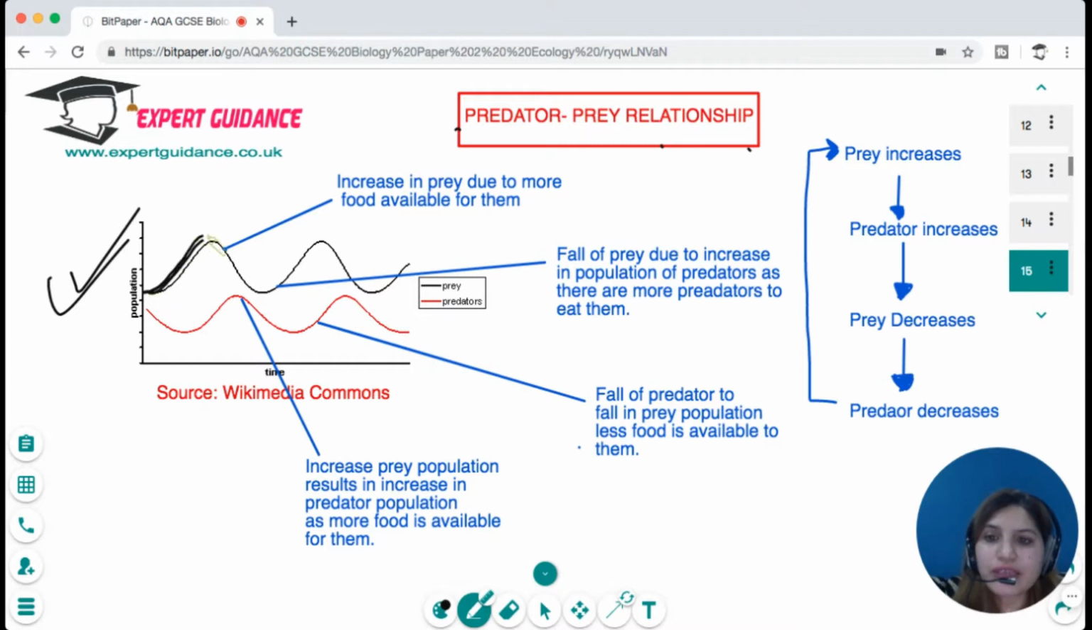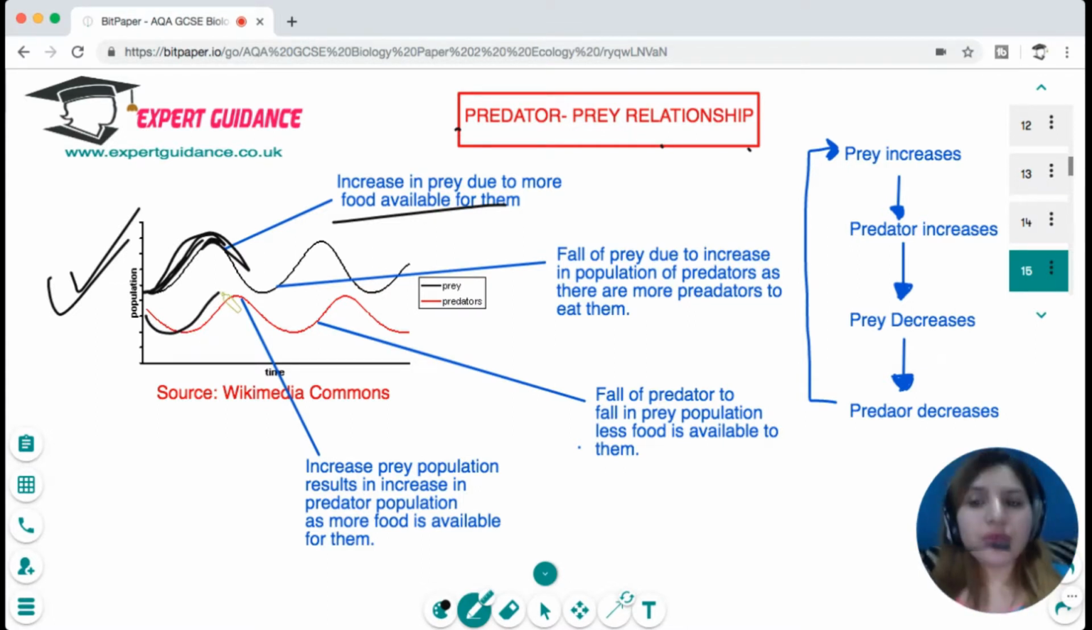Now, this is a very important graph you have, which is the predator-prey relationship. You can see in this graph, first of all, there's an increase in prey due to more food available for them. When there's an increase in prey, what will happen? The predators will also increase because there will be more food for them. But as predators increase, it will cause a fall in the prey because all the prey will be eaten up. Now, as the prey decreases, the predator also decreases because of no food available for the predators. Now, as the predator decreases, the prey tends to increase because of less predation. But as the prey increases, again, more food will be available for the predators, which will result in an increase in predators.